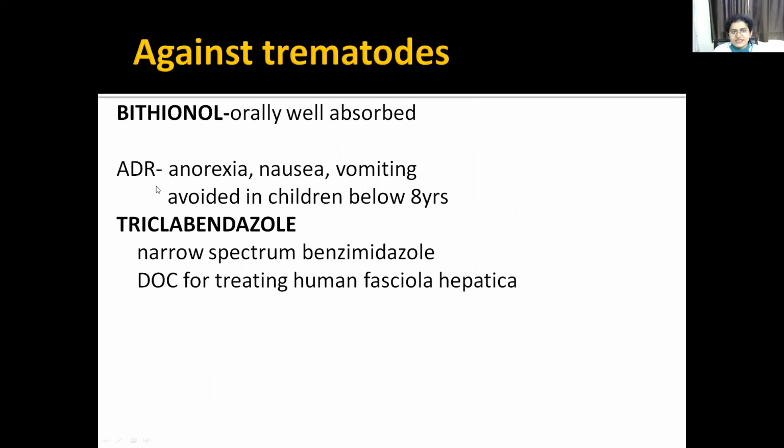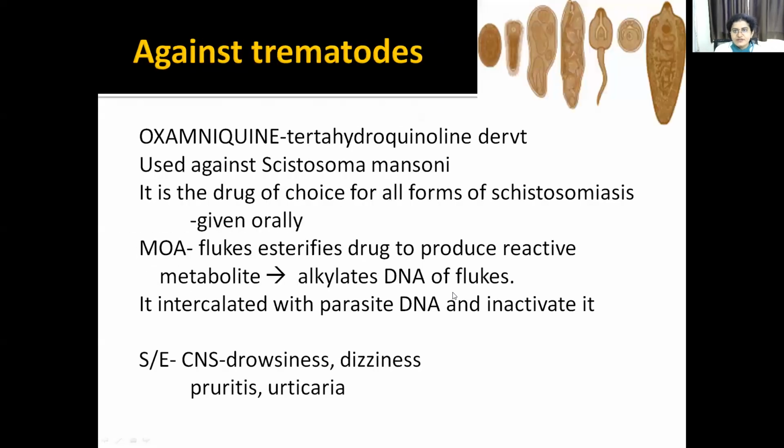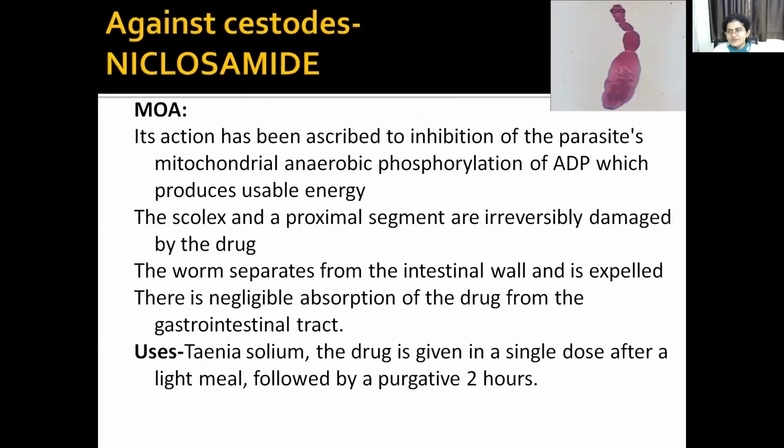The next drug is bithionol. This is also orally well absorbed, not so important drugs. Then triclabendazole. It is a narrow spectrum. It is used more only for the liver fluke, that is human Fasciola hepatica. Okay. So that completes your anti-helminthic.